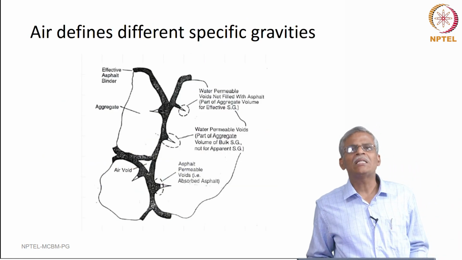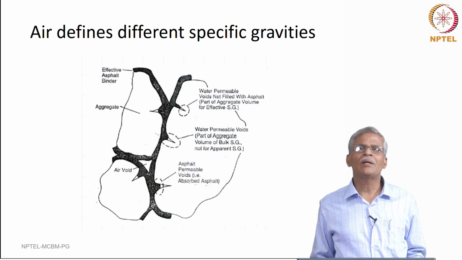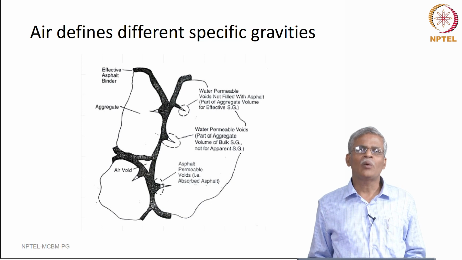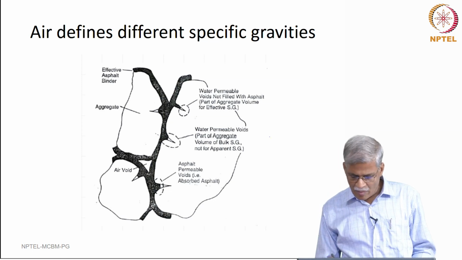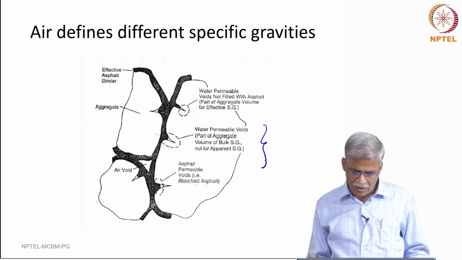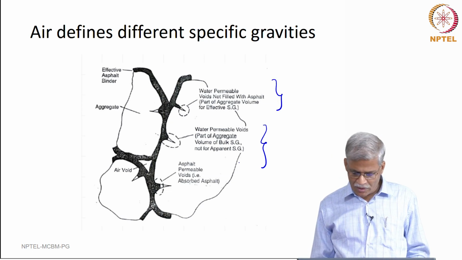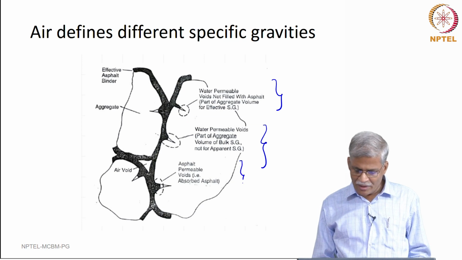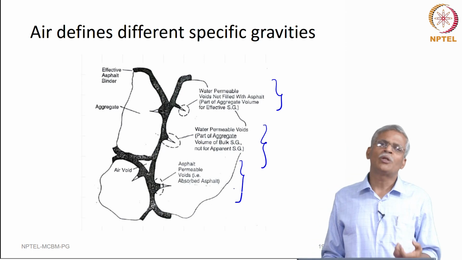So, this also tells you that the specific gravities need not be the same. There are going to be different types of specific gravities. You are going to have what is called the bulk specific gravity, the effective specific gravity, and the apparent specific gravity, depending on the volume that you are going to compute.